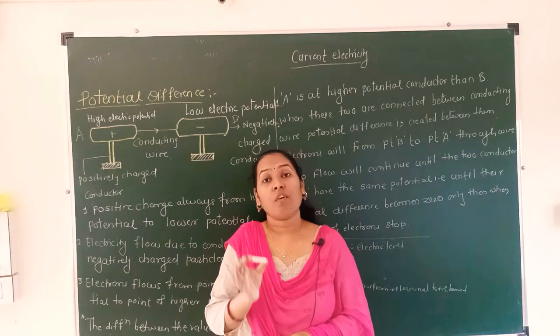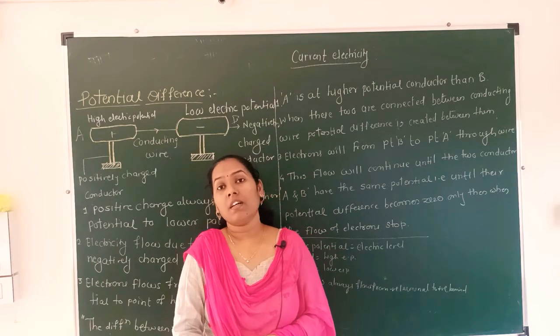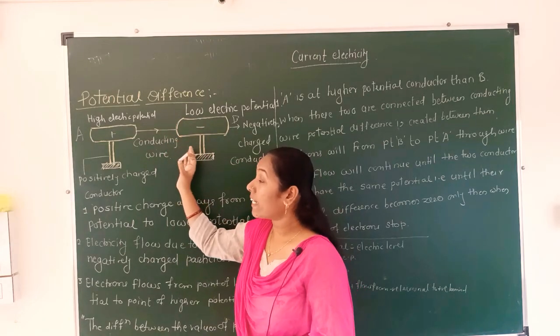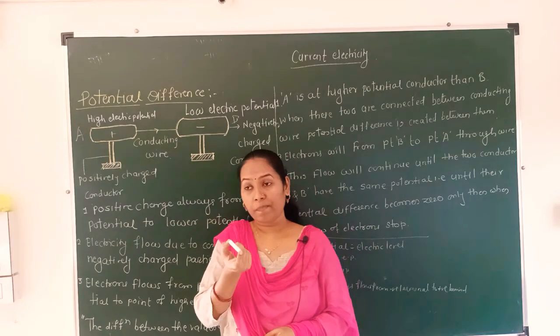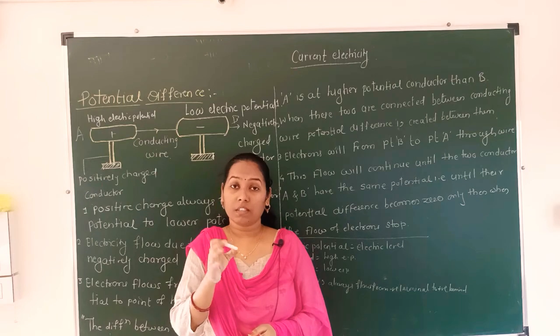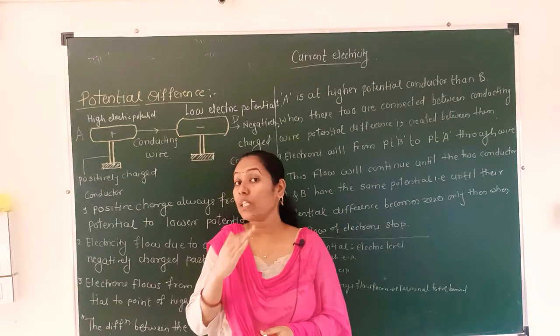No. So for the creation of potential difference, who is responsible? The circuit is responsible, and that circuit has a cell or a battery, and this cell or battery has two ends.